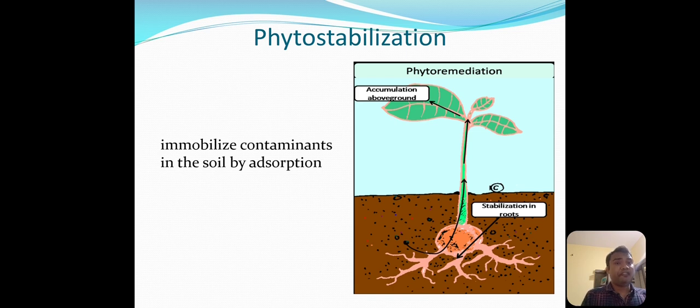They get fixed, they get stabilized to the plant roots. That's why this process is called phytostabilization, because here the contaminants get attached and stabilized to the plant roots, and that's why they do not contaminate other soil or other plants or go back to the environment.